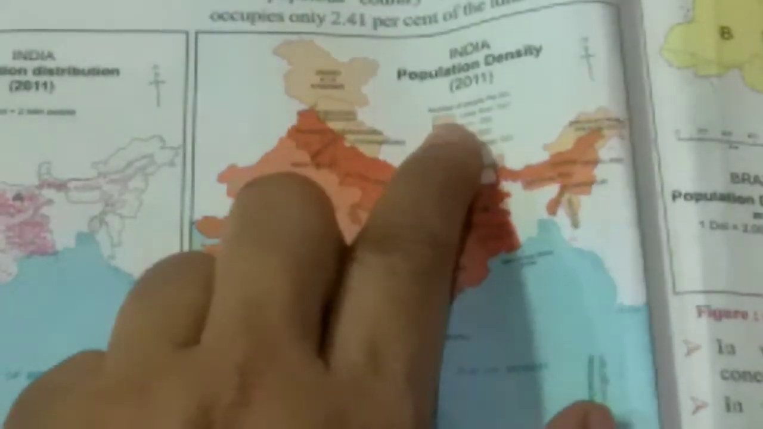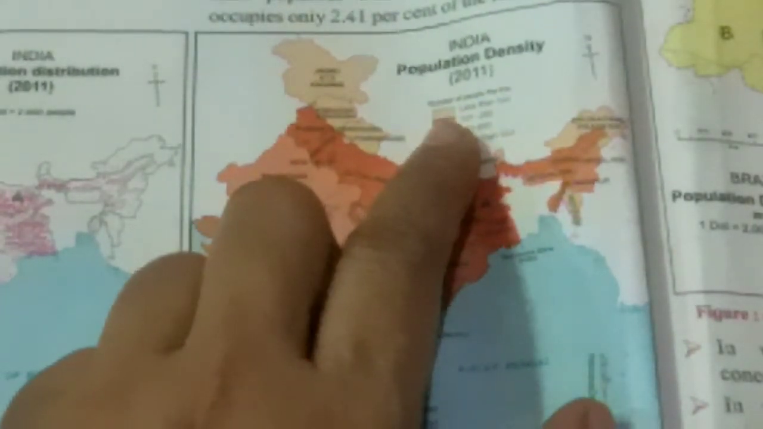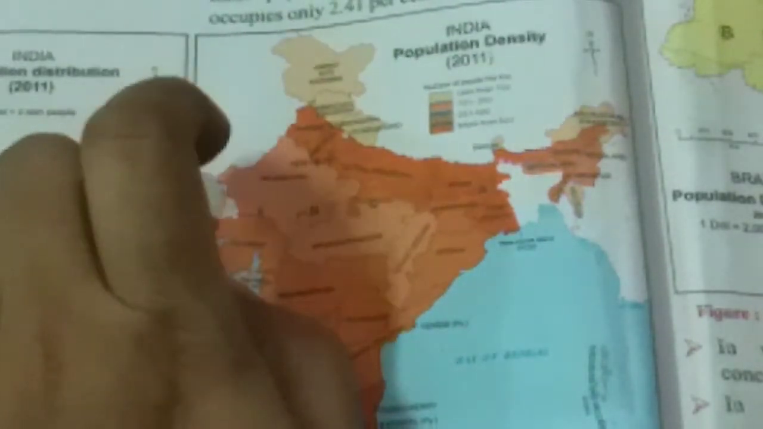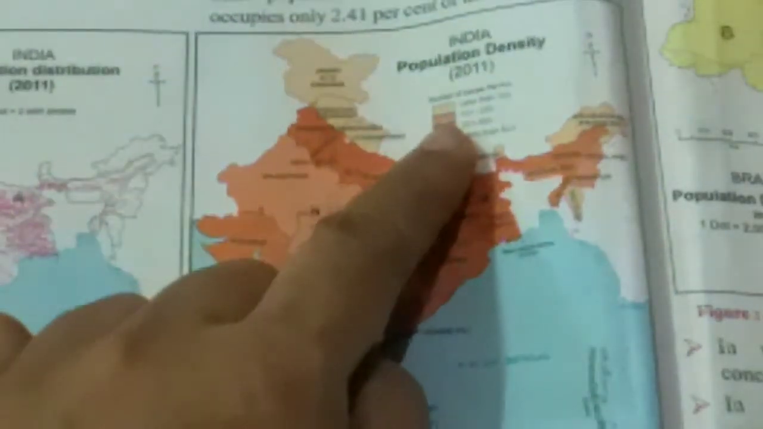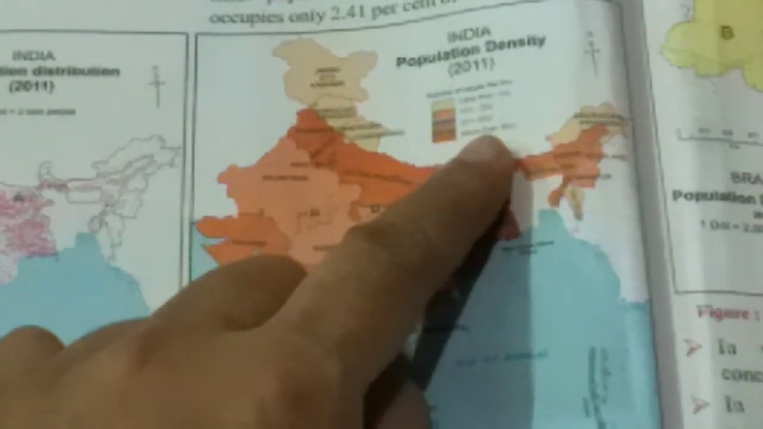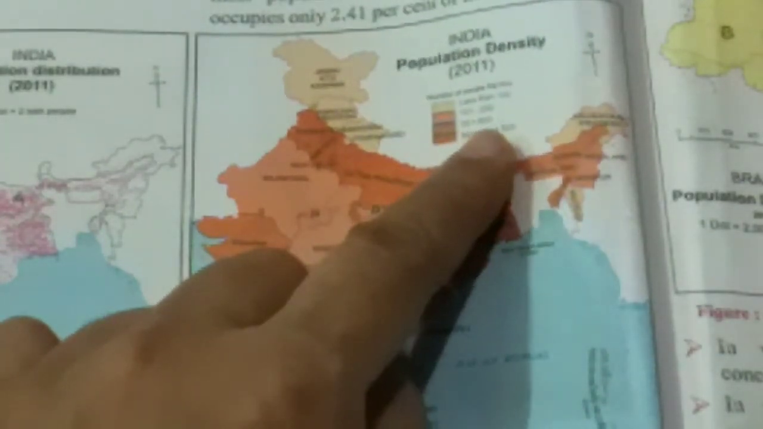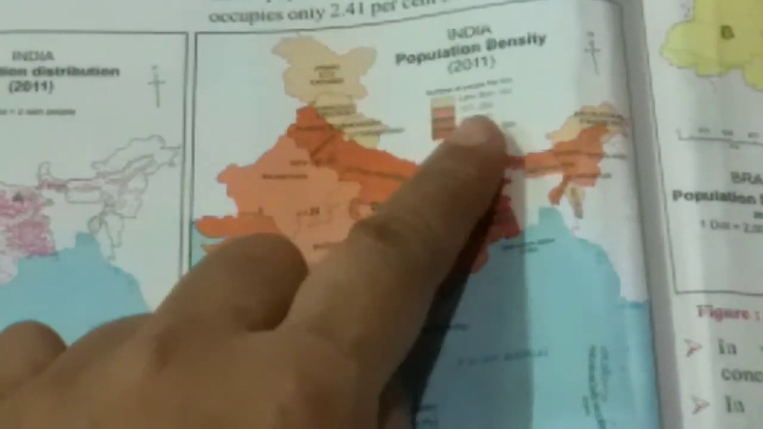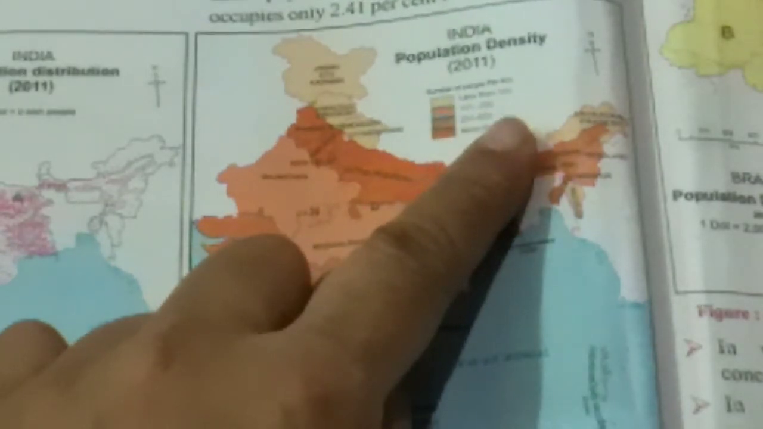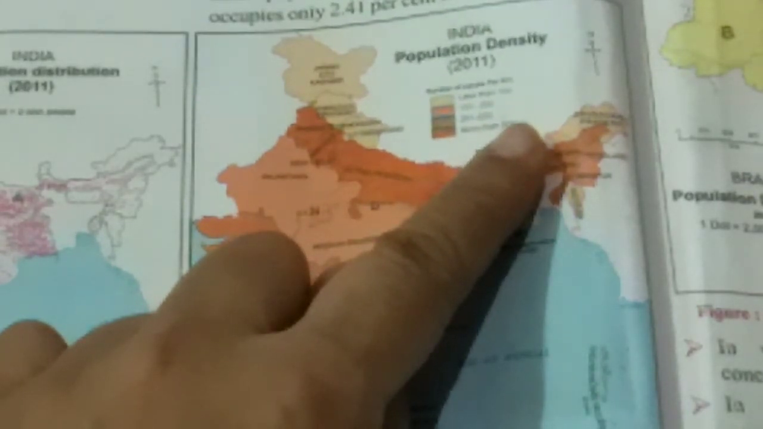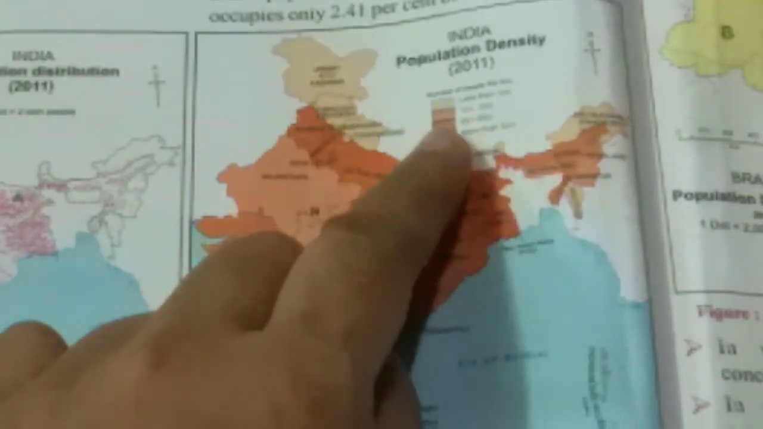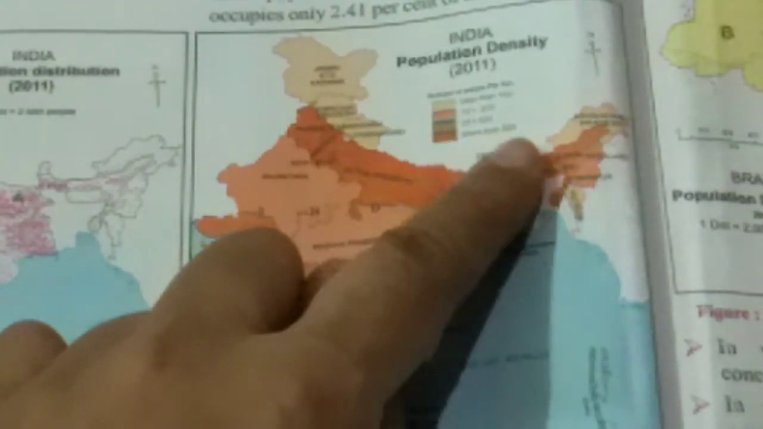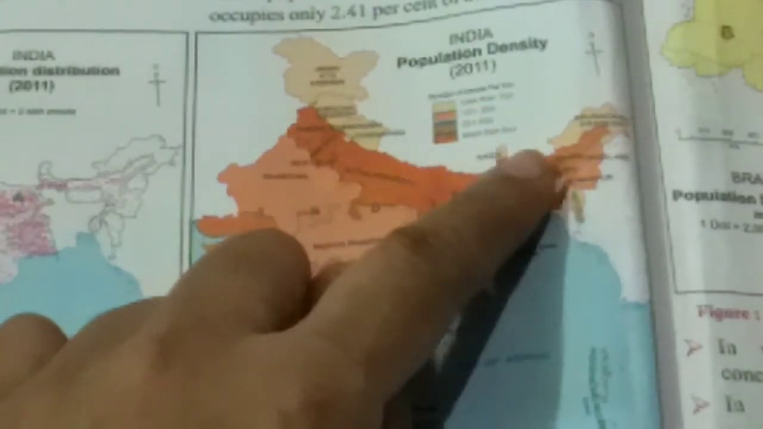First you can see this color, light cream. That is less than 100, like Jammu Kashmir. The second one, a little bit orange, is from 101 to 250. It means the number of people per square kilometer. The third one, this darker orange, is 251 to 500, and the last one is more than 500.